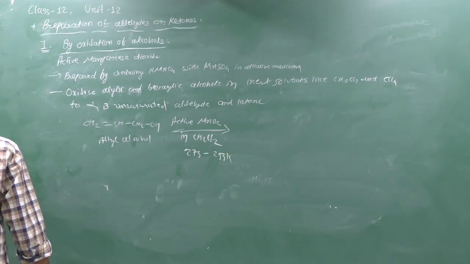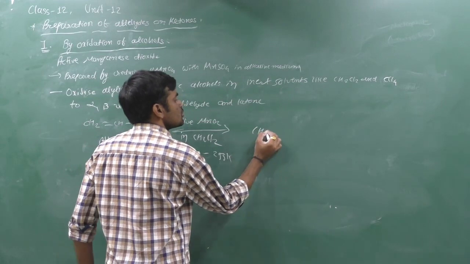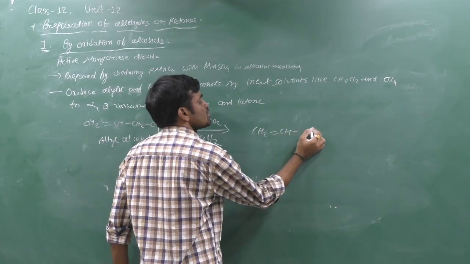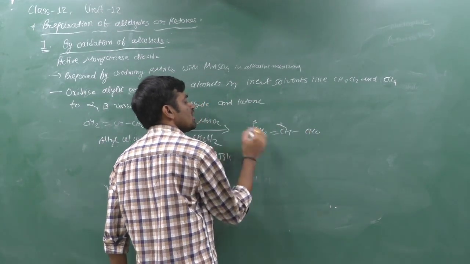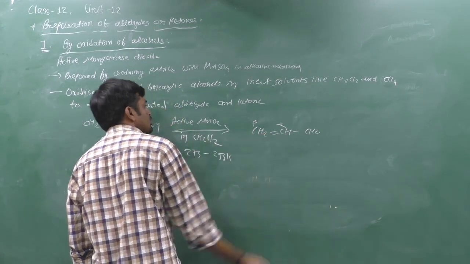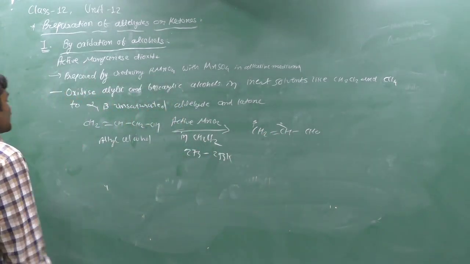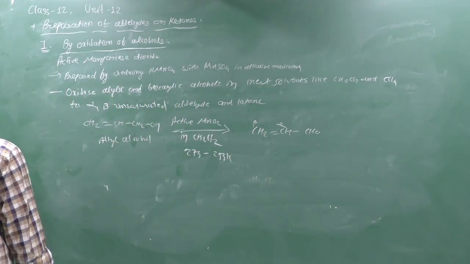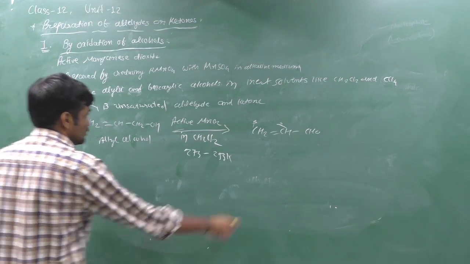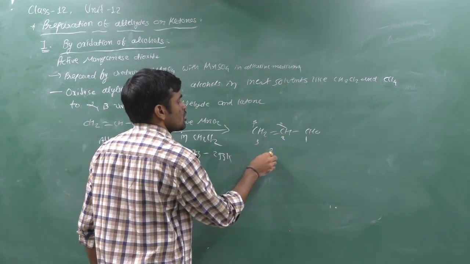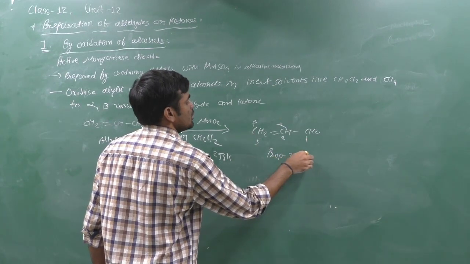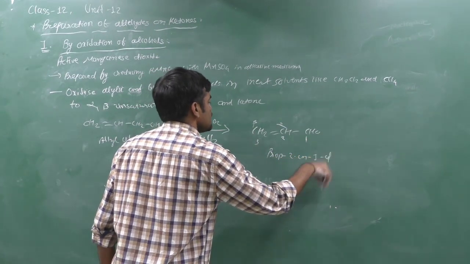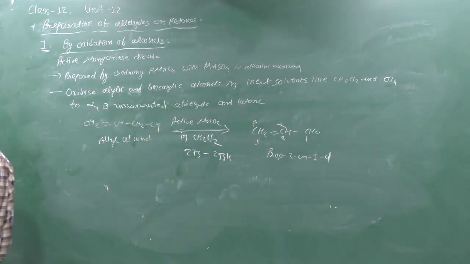It gives the same product, CH2=CH-CHO, that is an alpha beta unsaturated aldehyde, with a double bond at the alpha beta position. The IUPAC name is prop-2-en-1-al, and the common name is acrolein.